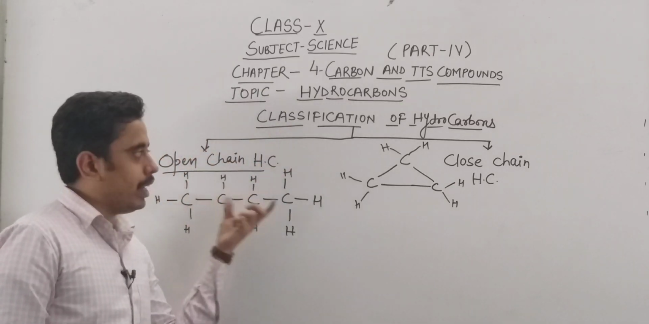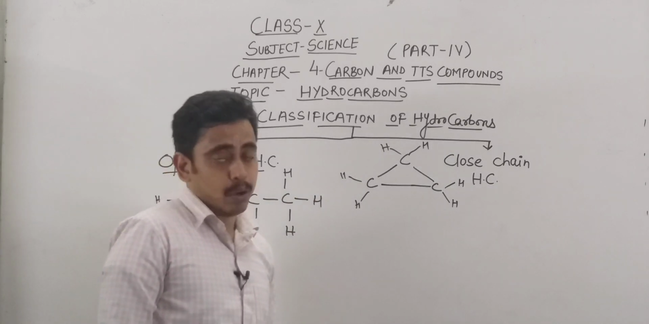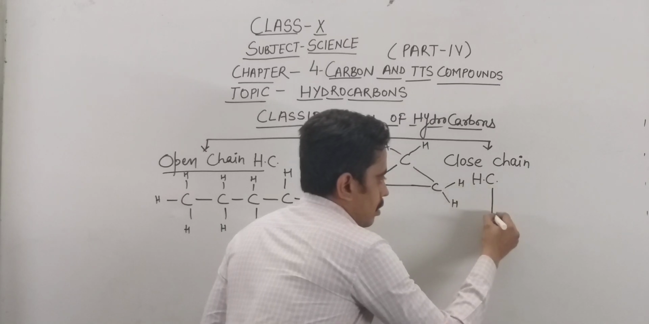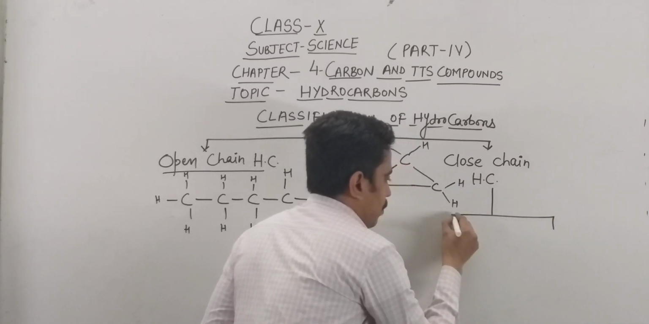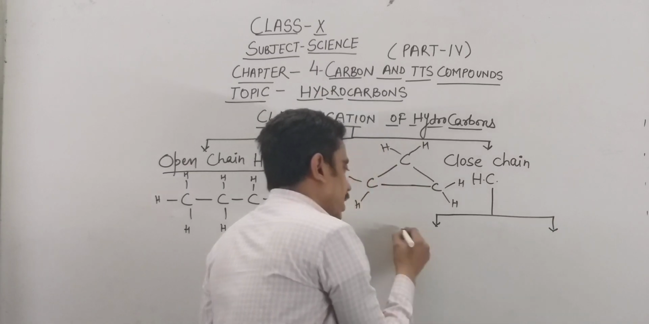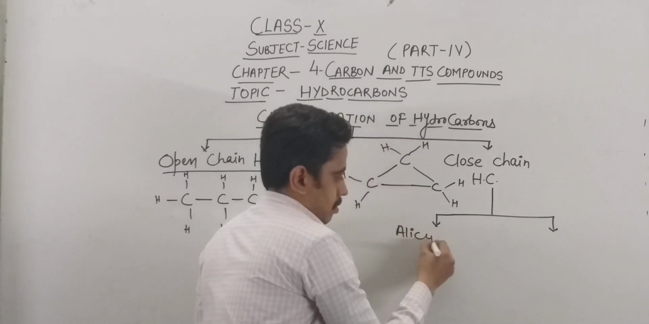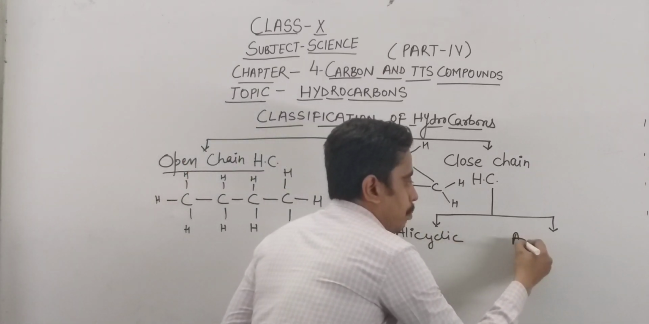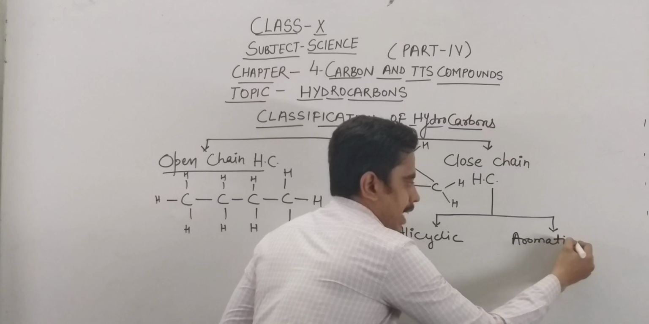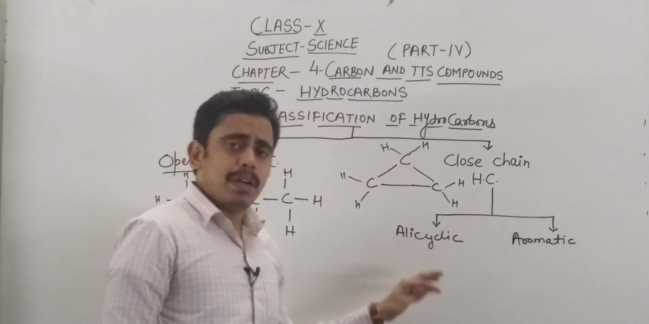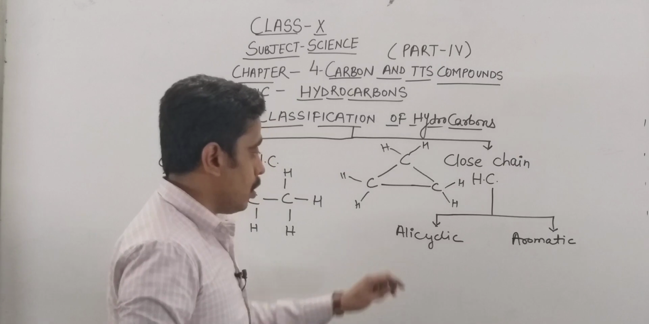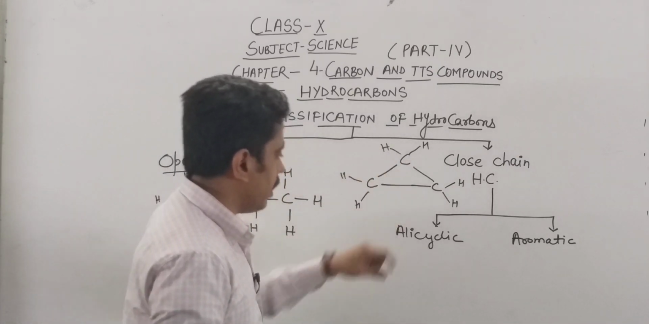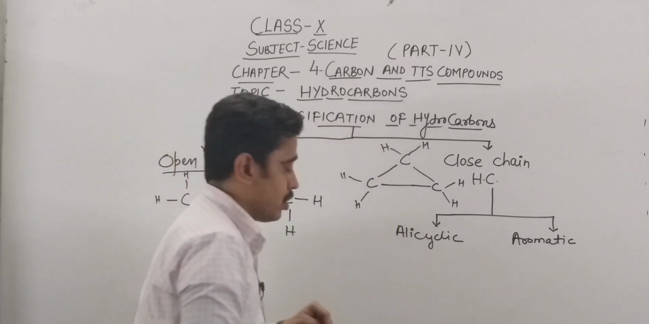There are 2 types, open chain and closed chain. These closed chain hydrocarbons are basically of 2 types. One is alicyclic, and the other is aromatic. Not much detail is given in the book, but you must acknowledge the names. Alicyclic means these are the alicyclic compounds in which cyclic structures are present.